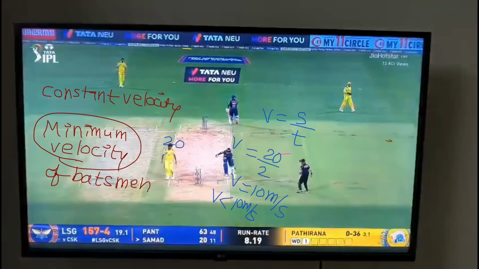So in JEE questions, what do they do? They'll give combinations of motion. What do I mean by combinations of motion? They'll mix horizontal motion and projectile motion, or they'll mix vertical motion and projectile motion, or they'll give you two projectiles. Then you should be able to combine both of them and answer. Got it?